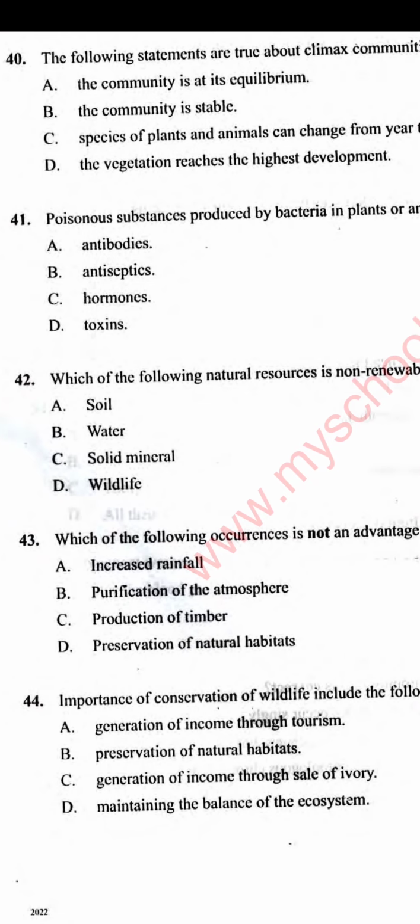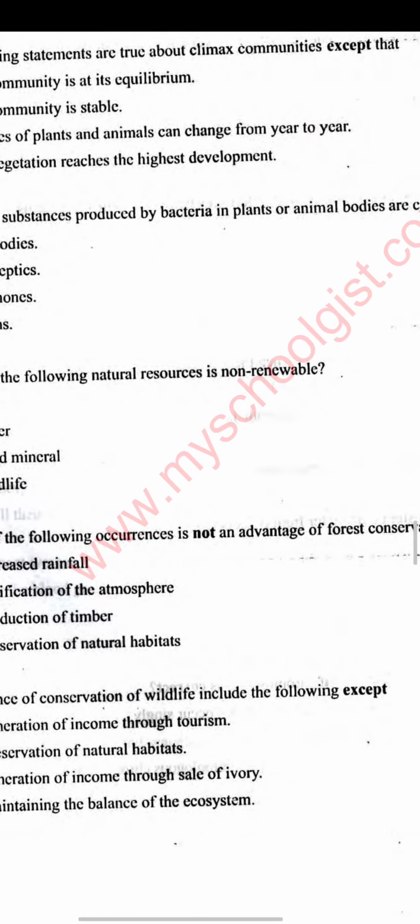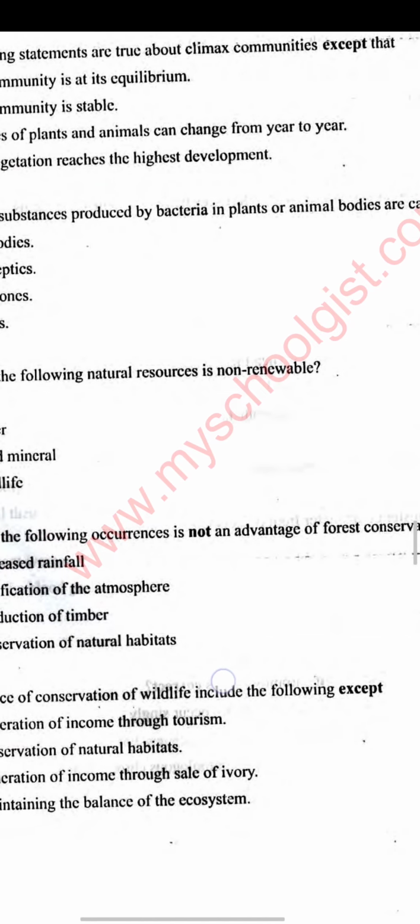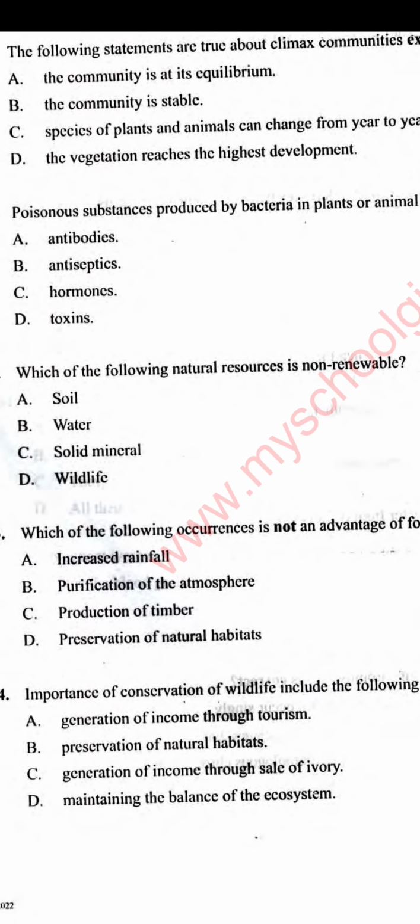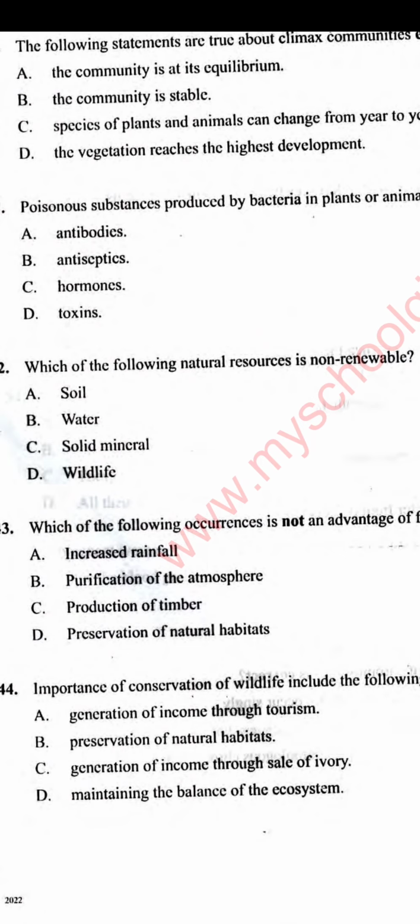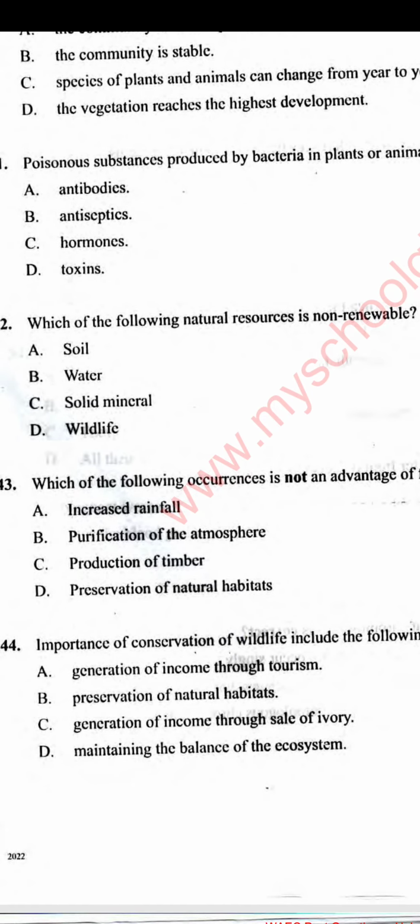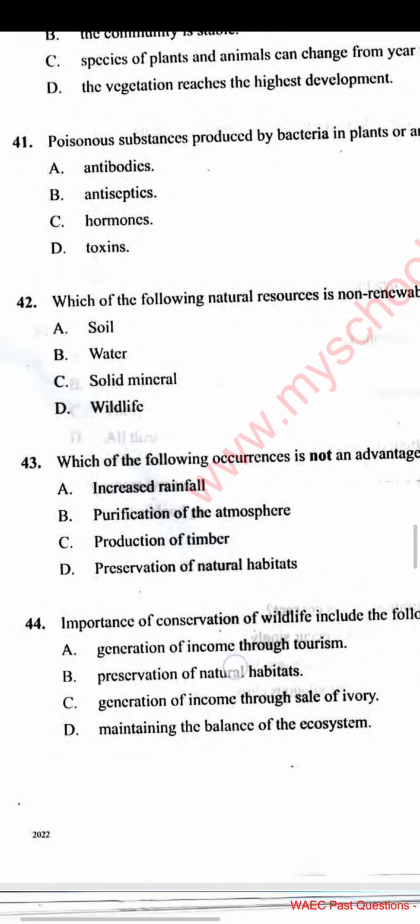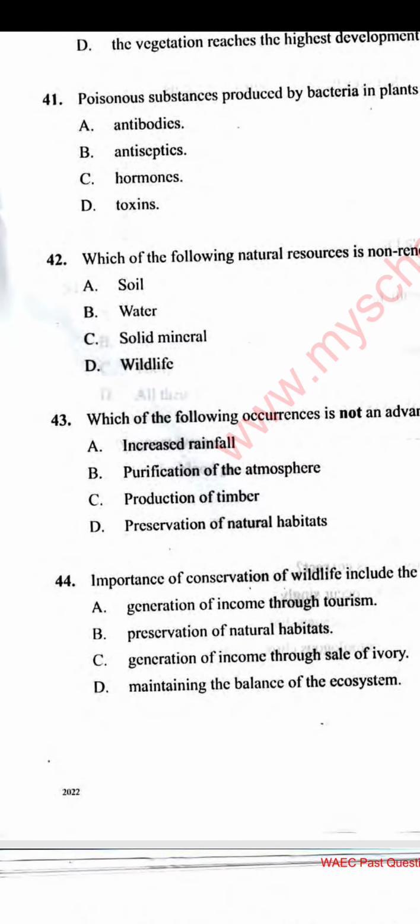Number 43. Which of the following occurrence is not an advantage of forest conservation? Increased rainfall, purification of the atmosphere, production of timber, preservation of natural resources. Production of timber is there, preservation of natural habitats is there, increased rainfall is there now because it supports vegetation, purification of the atmosphere by using the carbon in the atmosphere is there. So the answer is not really clear in 43.